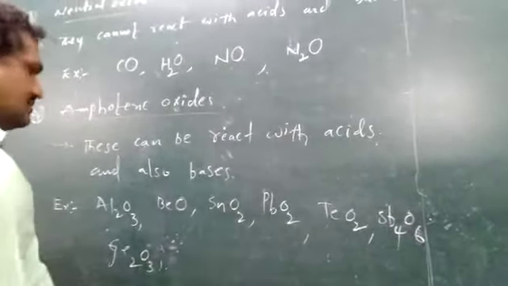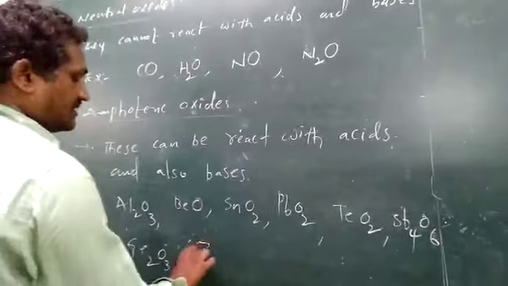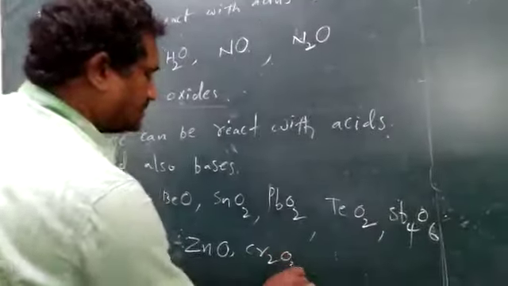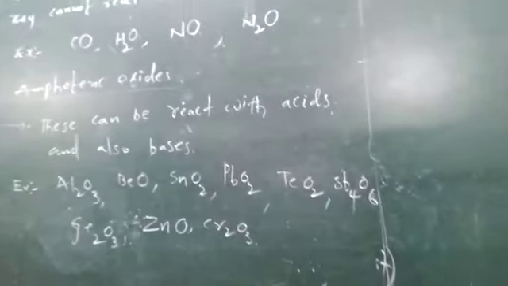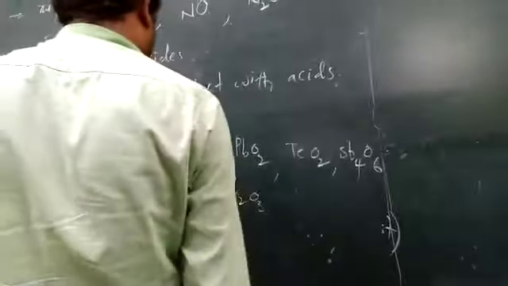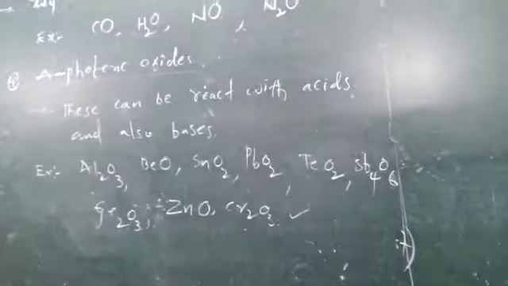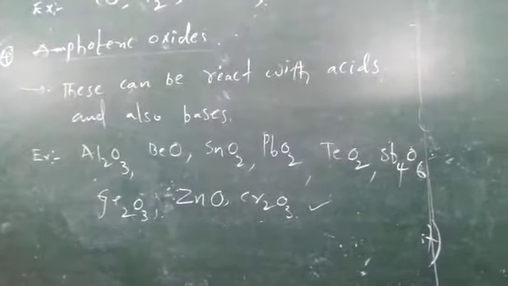Along with these, some more examples: transition metal oxides, zinc oxide and Cr2O3, chromium trioxide. These are examples for amphoteric nature of oxides.